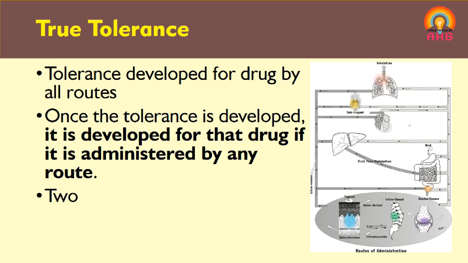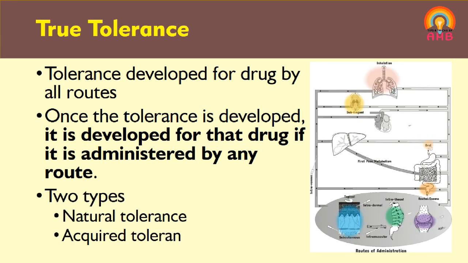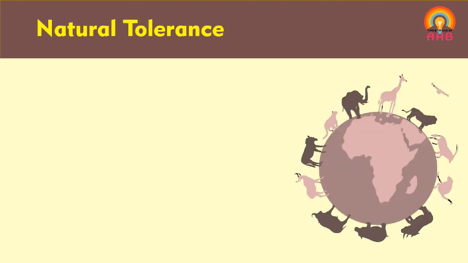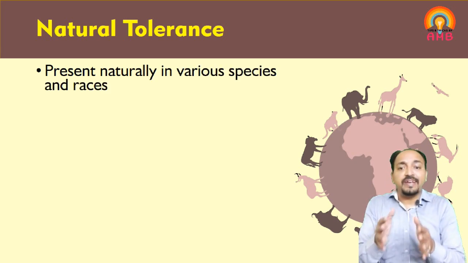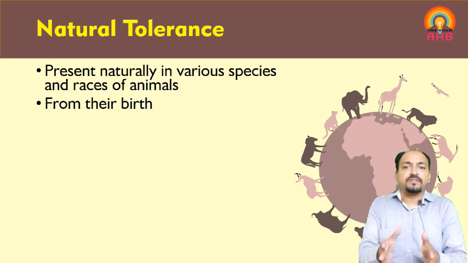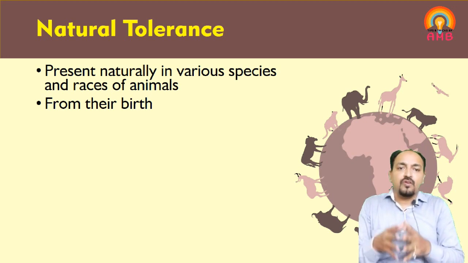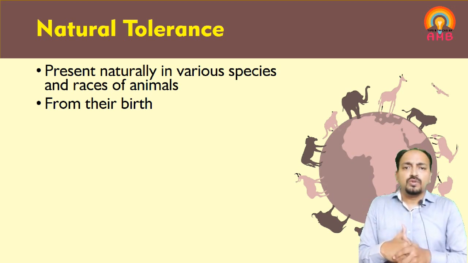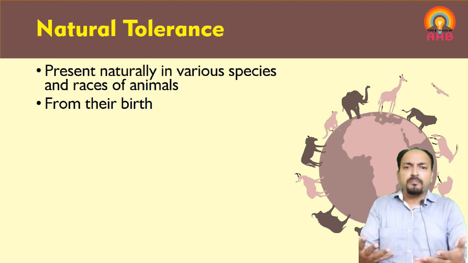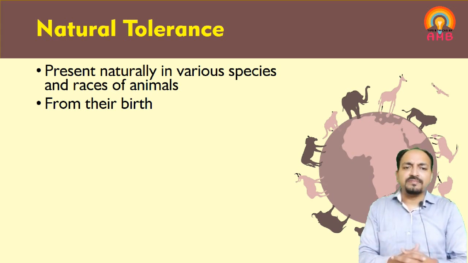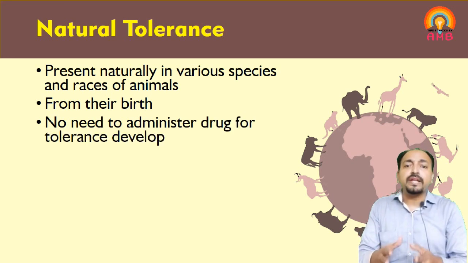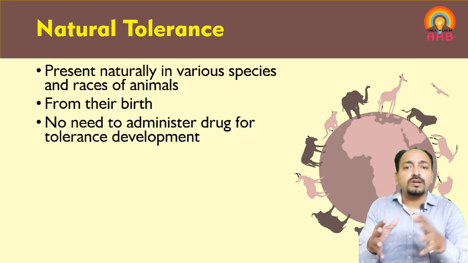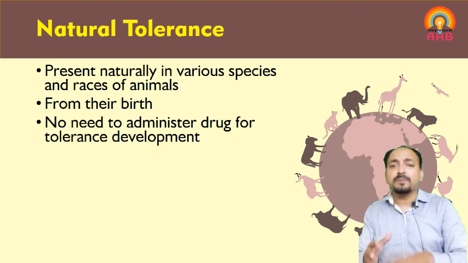It is divided into two types, natural tolerance and acquired tolerance. So what is natural tolerance? As the name indicates, it is present naturally in various species and races of animals from their birth. That is very, very important. So it is present from birth and it is present naturally in animals or human beings. In this type of tolerance, the person or animal need not take the drug for a long time to develop the tolerance. It is already present from birth.